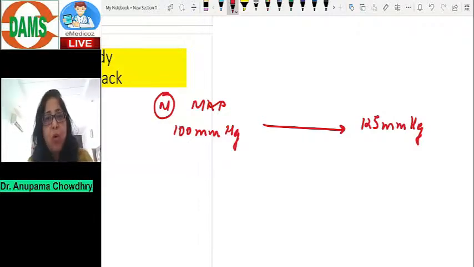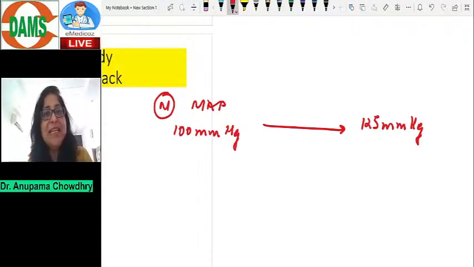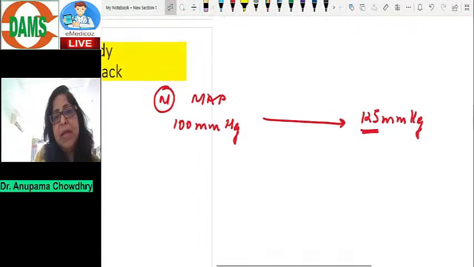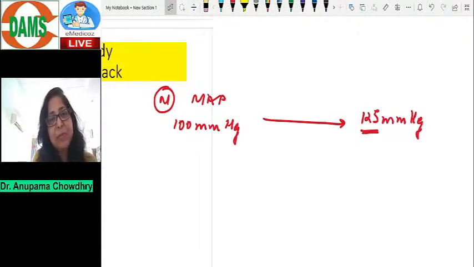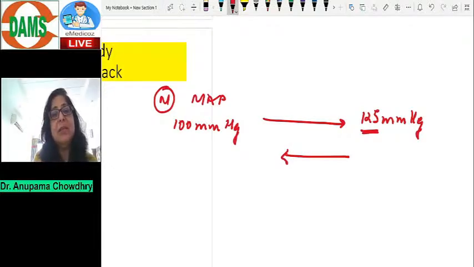Now, one important feedback control system is what is known as the baroreceptor mechanism, which helps to maintain the blood pressure. So the moment the mean arterial pressure increases to 125, the baroreceptor mechanism will be activated, and that helps to reduce the blood pressure and bring it back to nearly normal levels.